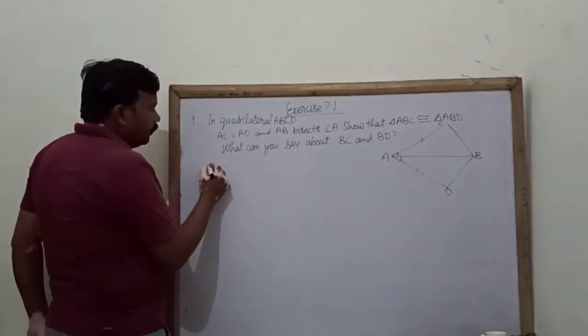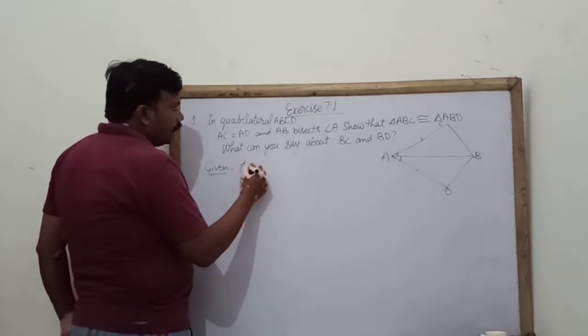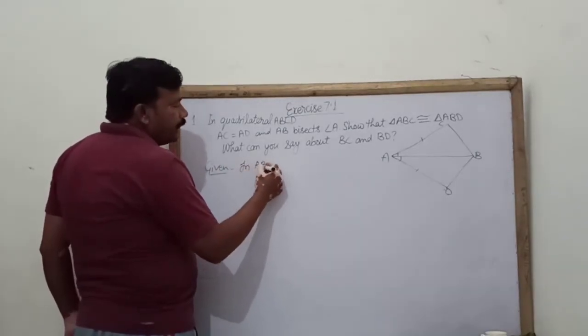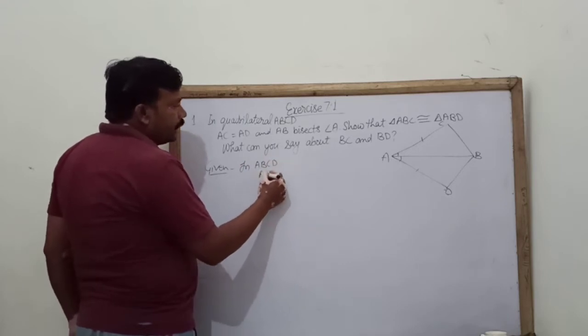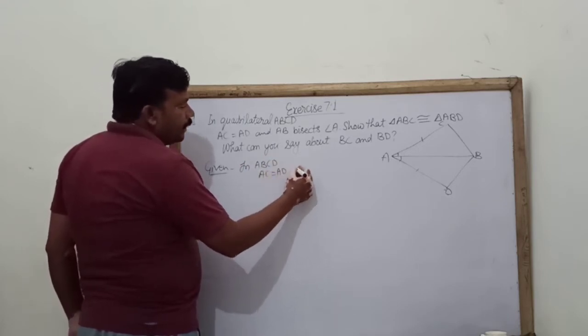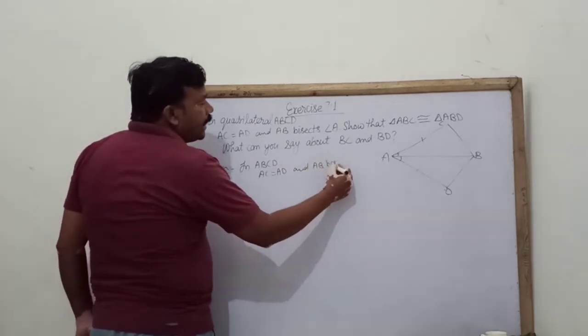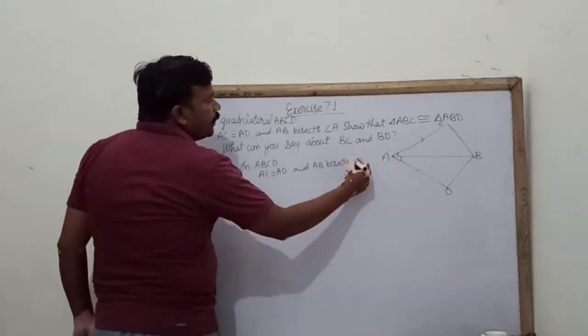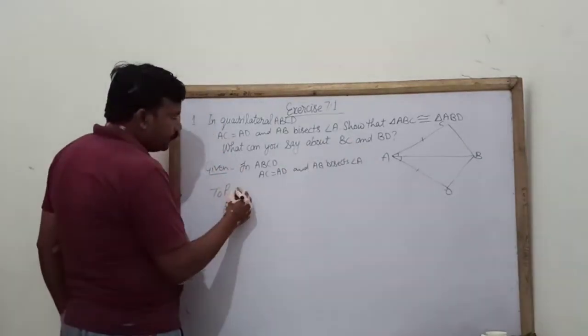So we can write here given: in ABCD, what is given? It is given that AC equal AD and AB bisects angle A. What is to prove?